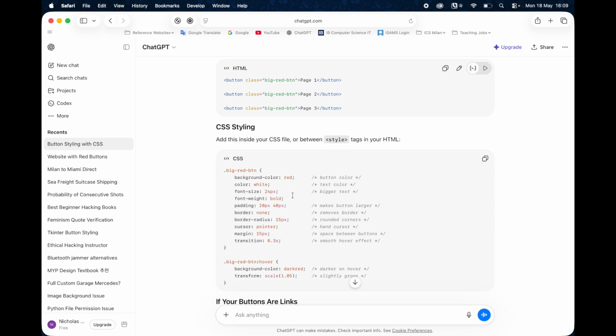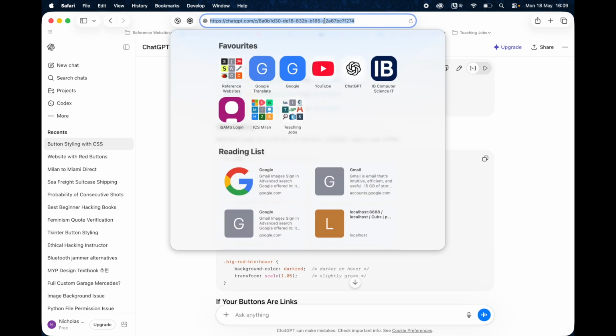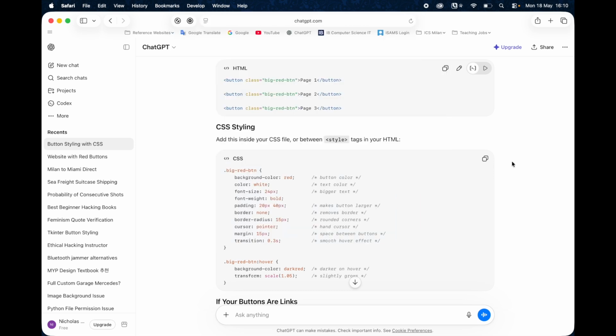If you copy this code and put it into your program and you write in your comments, I used AI to help me design and change the style of my buttons, and you reference this page up here, you copy that page reference and paste it into your document at the end as a reference, saying I have not done this myself, I've referenced this from somewhere else, then you're getting into the white area.